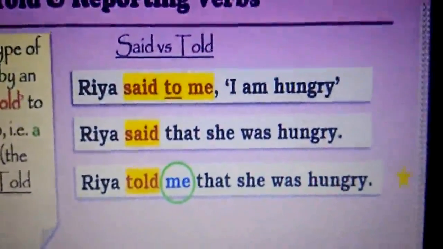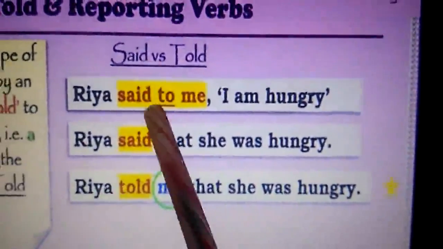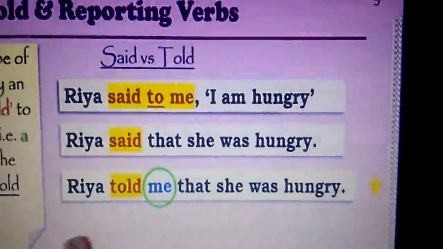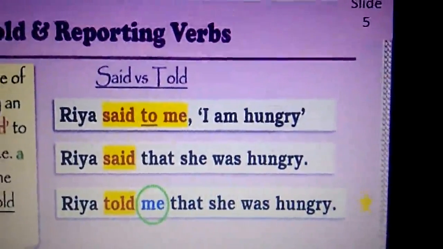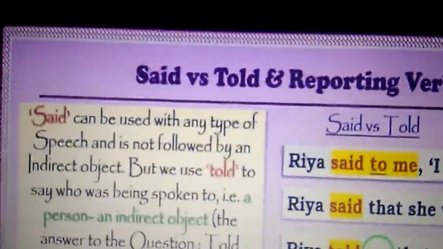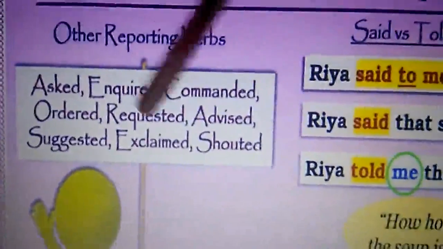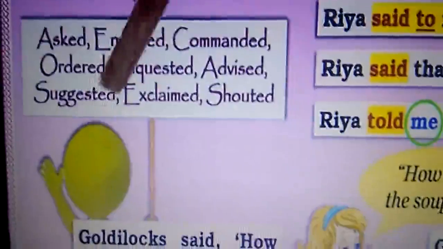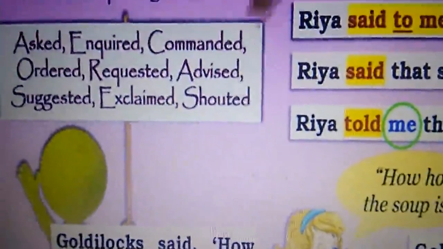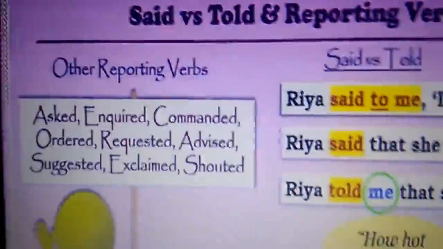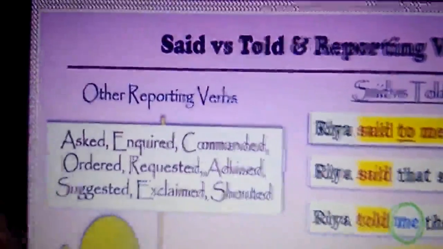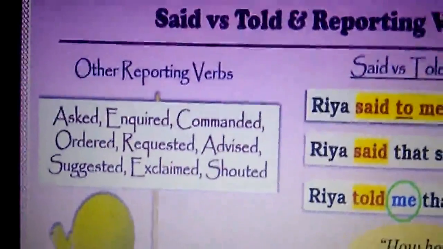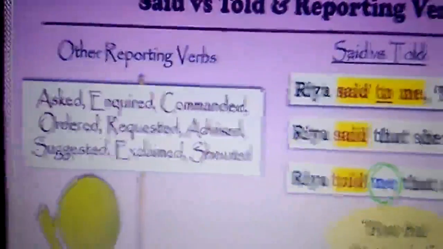And instead of using the same reporting verbs like said, told, asked, we can use other reporting verbs also, like asked, inquired, commanded, ordered, requested, advised, suggested, exclaimed, shouted. All these are examples of other reporting verbs. According to the context, we have to make use of other reporting verbs to make it more effective, instead of using the same reporting verb.